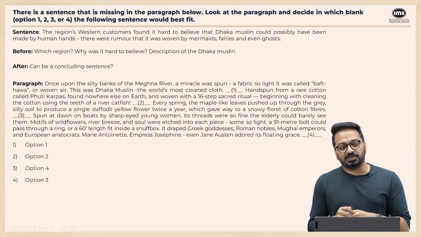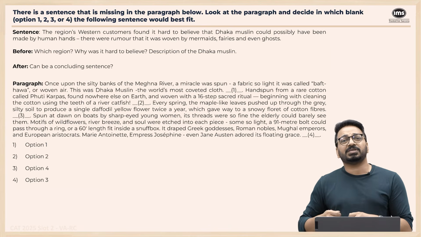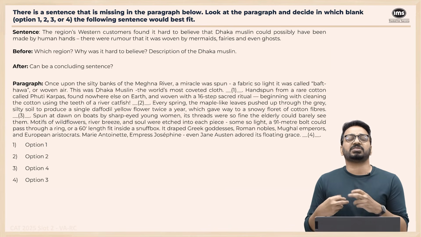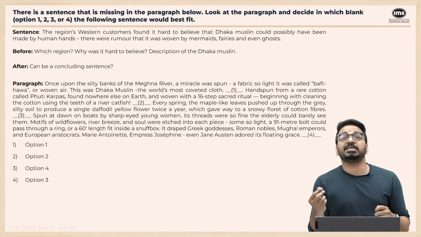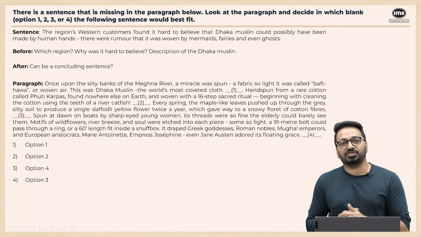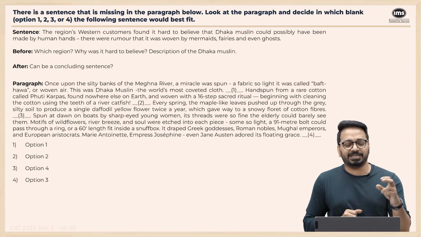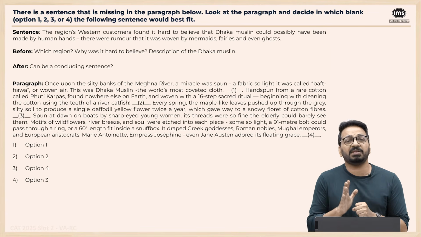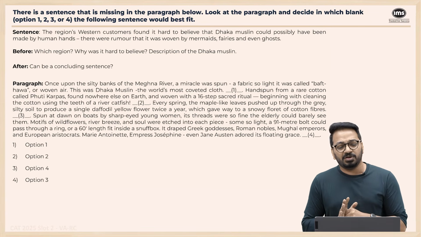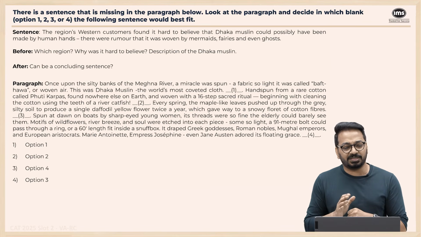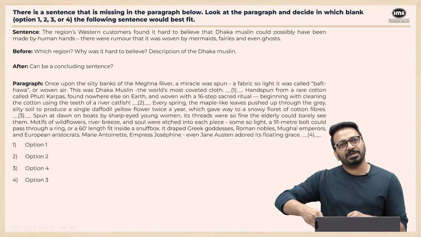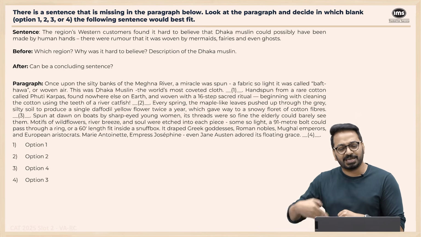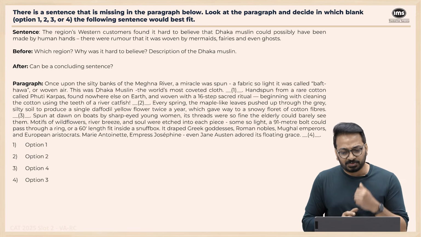This was Dhaka muslin, the world's most coveted cloth, right? The world's most coveted cloth was made once upon a time, and it was as thin as air. Now it is telling you where and it's telling you why. So one, it can be a process. So maybe it can be there, somewhere, in one here that the region's Western customers found it hard to believe. Right? Now, or maybe we can say, let's keep one aside. Maybe let's know more about this process. So we can know more about the process. Next one says what?